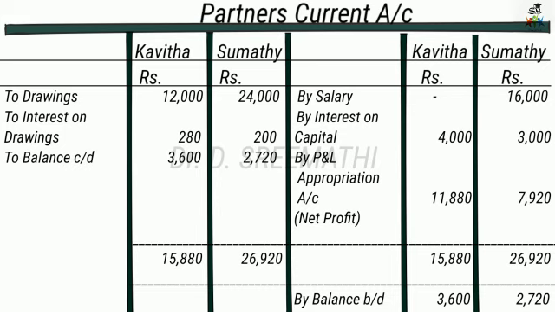So here the adjustments related to other transactions of partners are recorded in the partners' current account only. The capital will not get affected by the partners' personal transactions. So this method is called the fixed capital method.